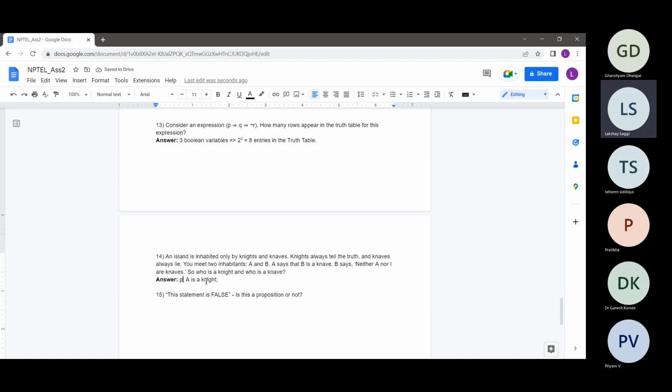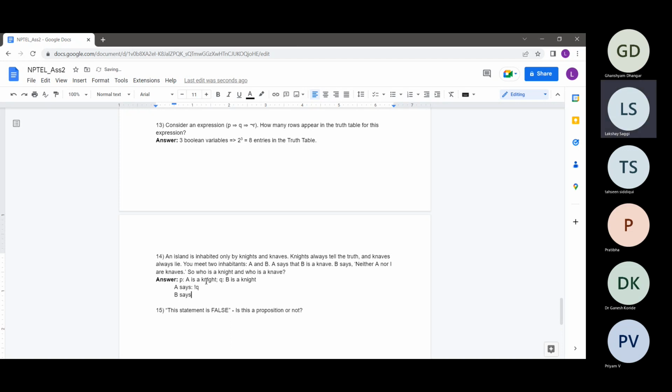We don't know, so we need to find its truth value actually. And Q is: B is a knight. Let's just say that these are the two statements. Then A is basically saying that B is a knave. So A is basically saying not Q.